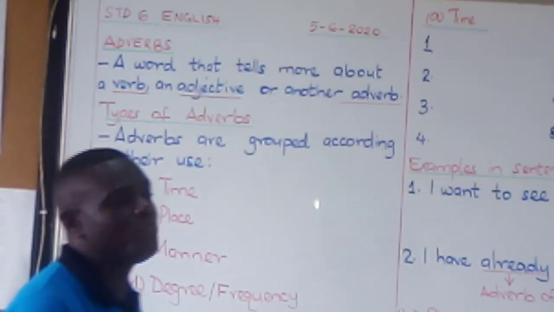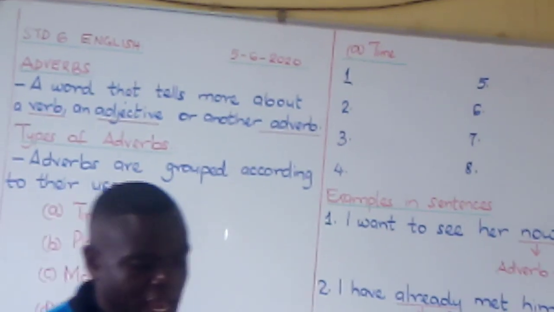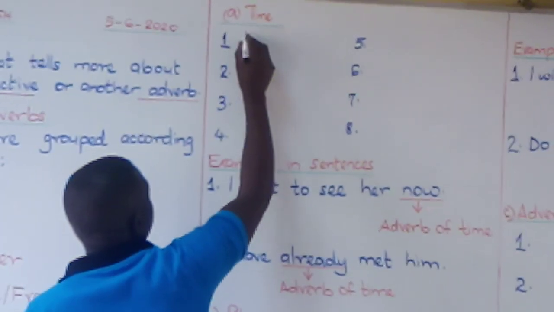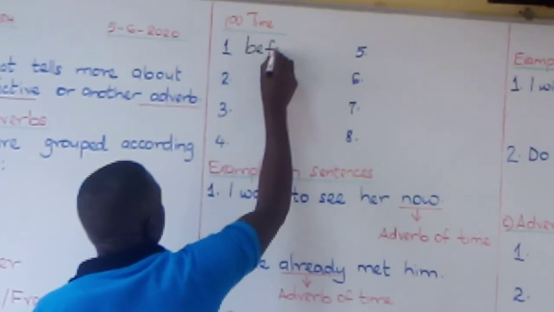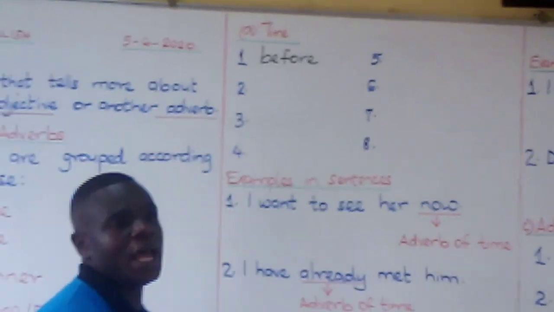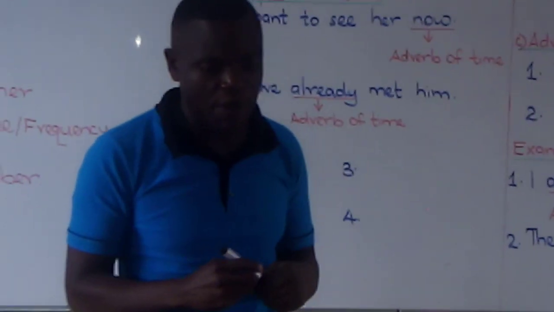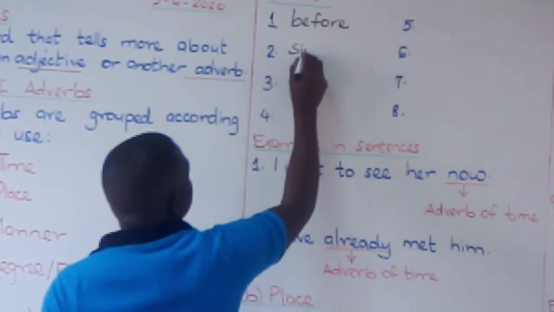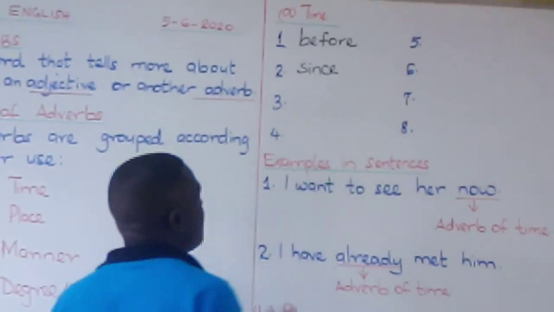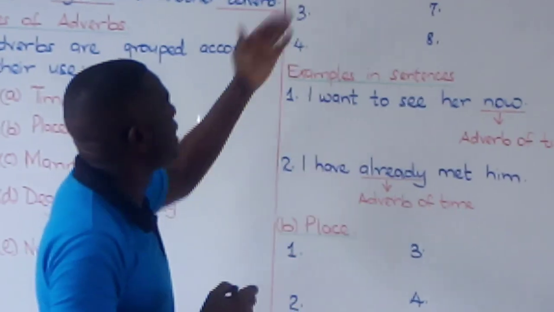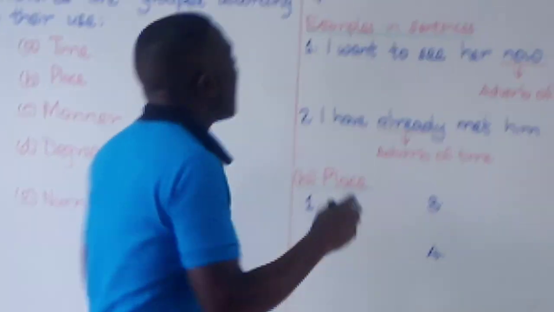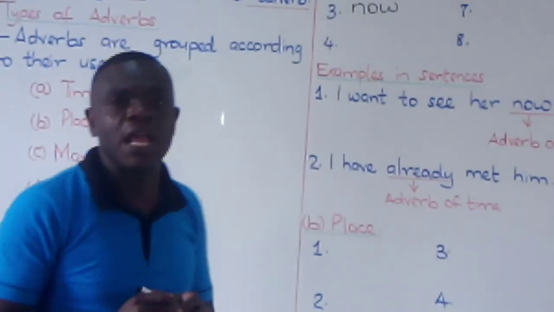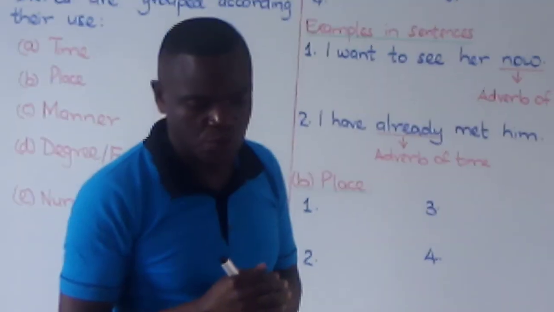Let's look at examples of adverbs of time. Now, we can write here before. Before is an adverb of time. We have since. Since is an adverb of time. Now. Now is also an adverb of time.